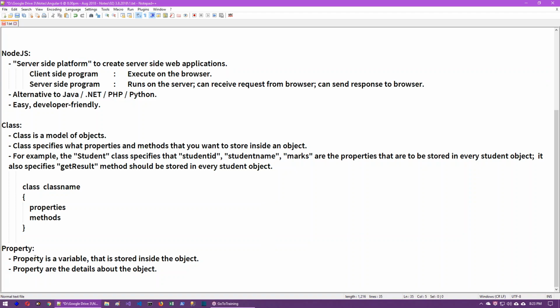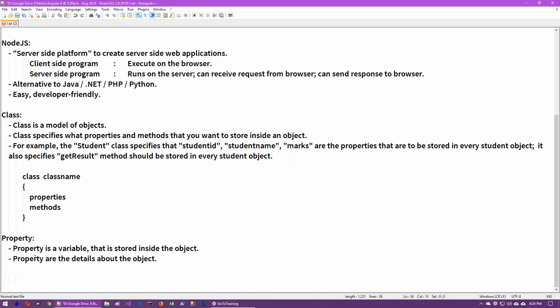If your mobile is an object, your mobile brand, size, processor, price, all these are your mobile's properties. So in short, details are nothing but properties. Technically, a property is a variable that is stored inside the object.